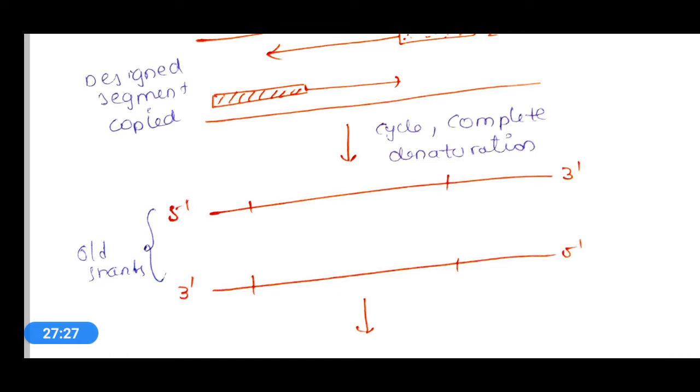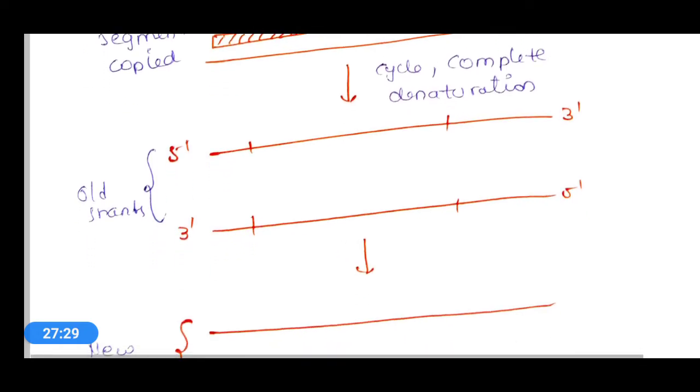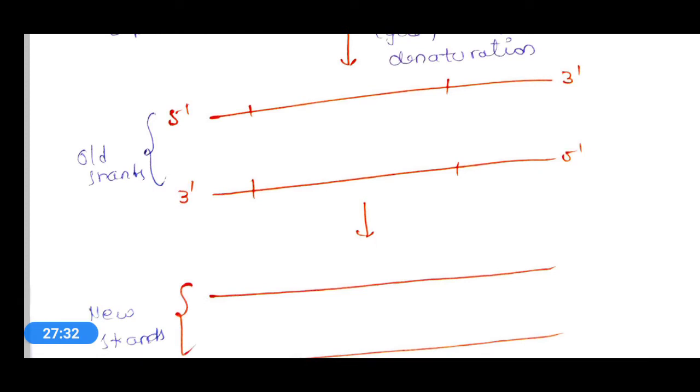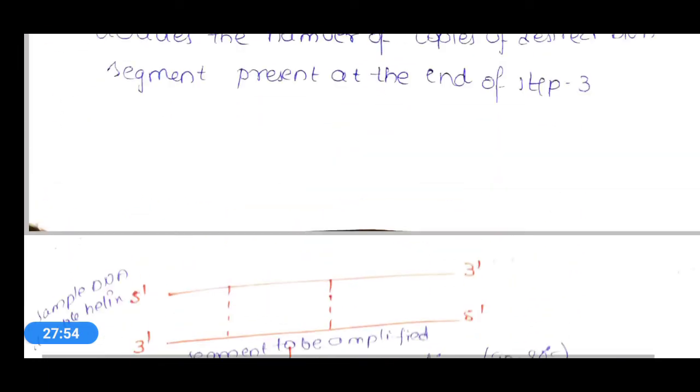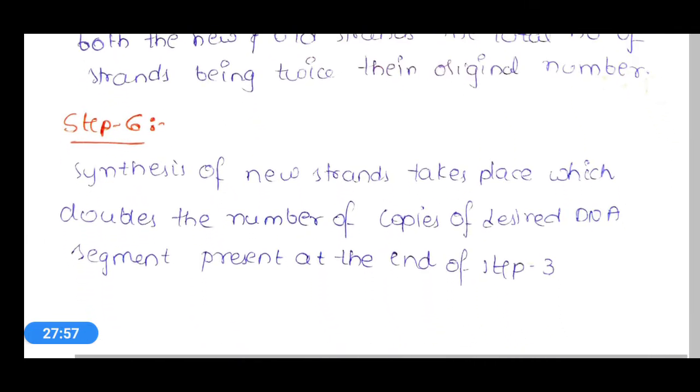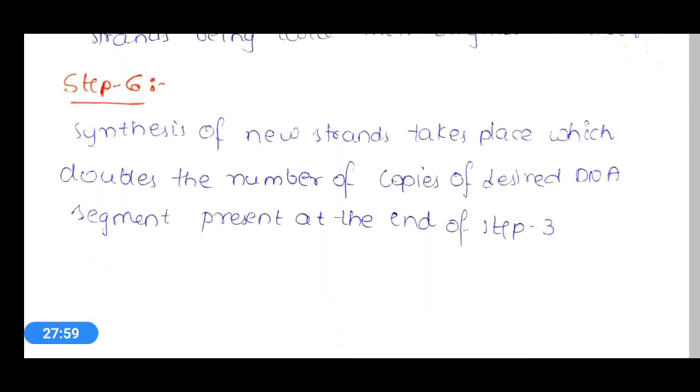And finally denaturation of the old strands will be carried out in the fourth step, and again in the fifth step primers will be bound to each new and old strand. And in the sixth step, again synthesis of new strands takes place.